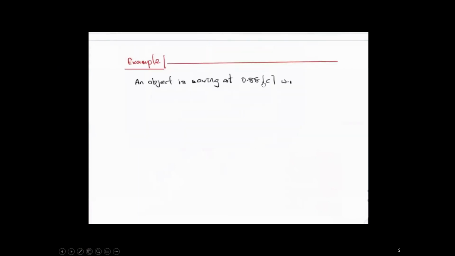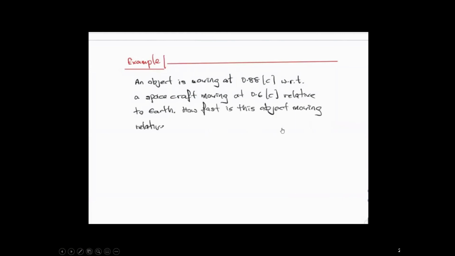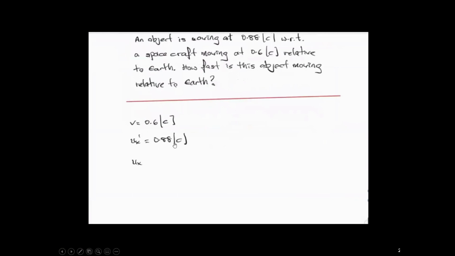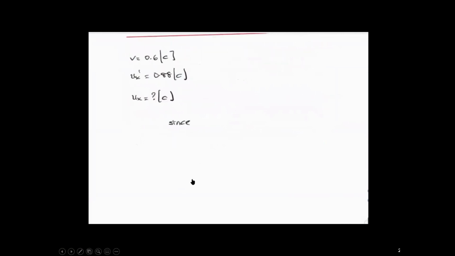So we have an object that's going to be moving at 88% of the light speed with respect to the spacecraft. All right, so if it is moving with respect to the spacecraft, this is going to be u sub x prime, and this spacecraft is moving at 60% of the light speed relative to Earth. So it's going to be your v. So how fast is this object moving relative to the Earth? Okay, so this one is going to be straightforward. So this spacecraft is moving at 60% of the light speed relative to Earth, and this object is moving at 88% of the light speed relative to the moving spacecraft. So the question is, how fast is this object moving relative to Earth in terms of light speed?